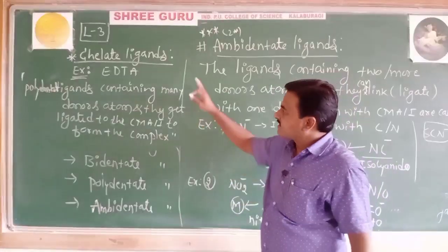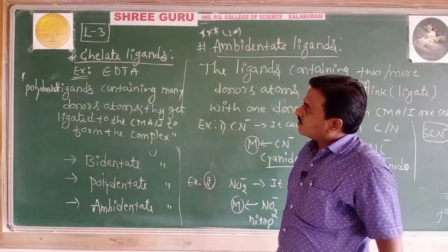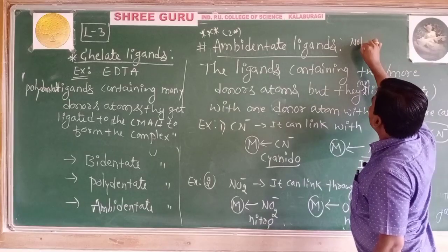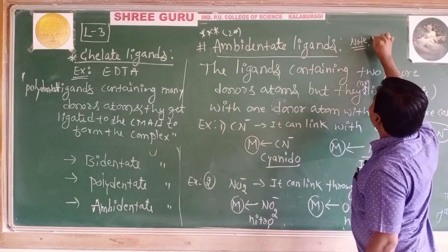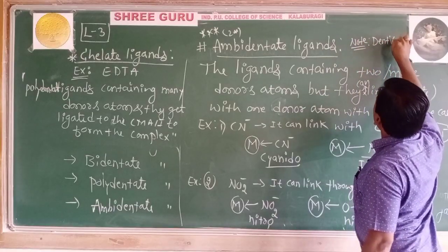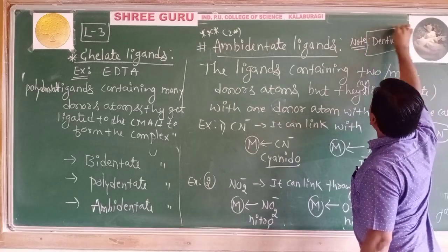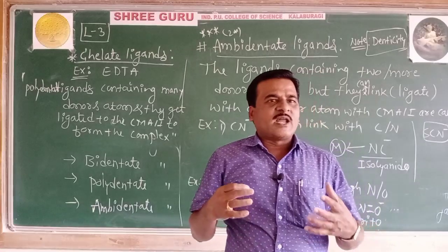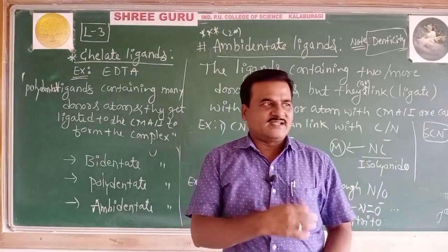Well, with this, one more term one should remember as a point of note. One should know denticity. So what is meant by denticity? The denticity of a ligand is decided by the number of donor atoms present in it.